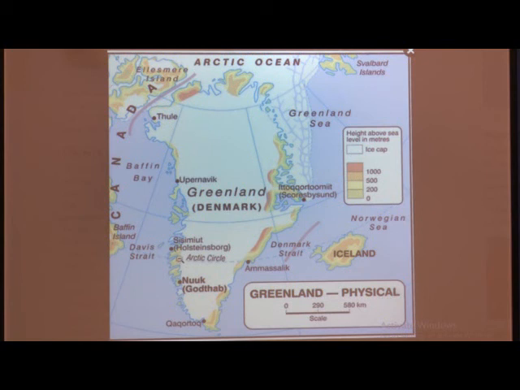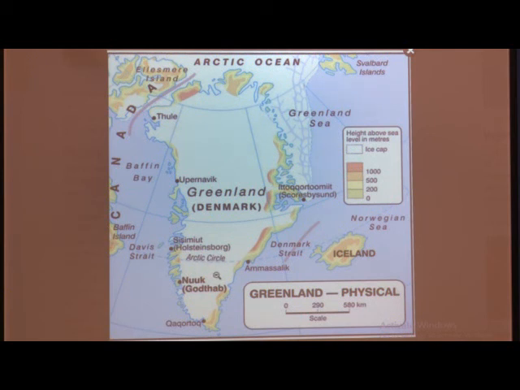But the remaining place, in the southern part of Greenland, lies in the temperate zone. So, this area has a warm climate.